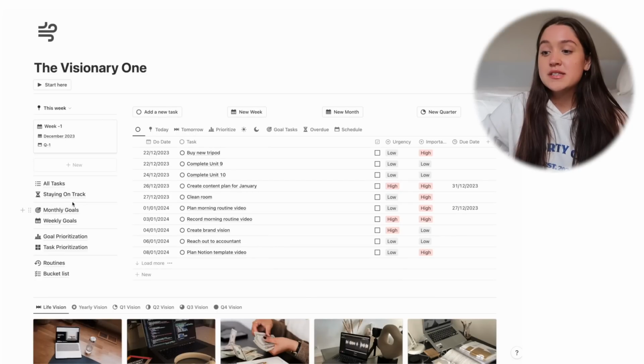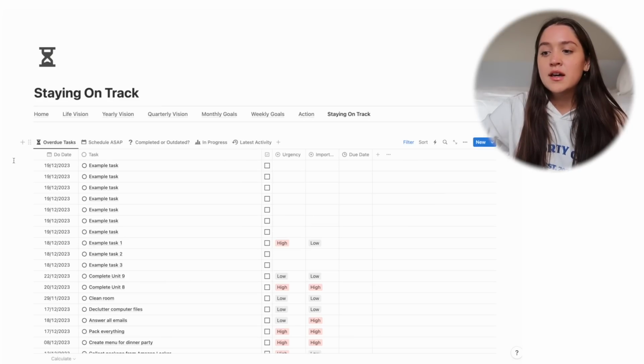So let's start with the staying on track page. This is honestly one of my favorite pages I've ever created in my life. I always tend to fall behind on my tasks, or I won't use Notion for like 2 days and then everything will just be messed up because I'll have a bunch of overdue tasks and this is not updated and this is not updated, and it was hard for me to stay on track. So this page basically lets you see wherever you're falling behind,